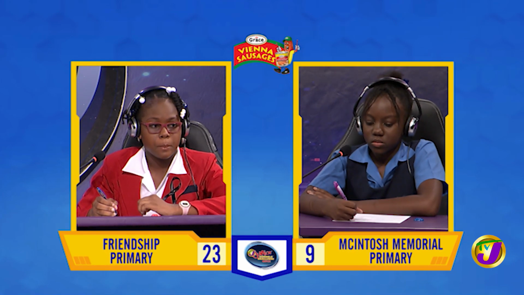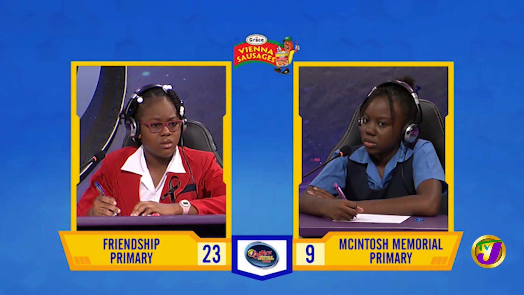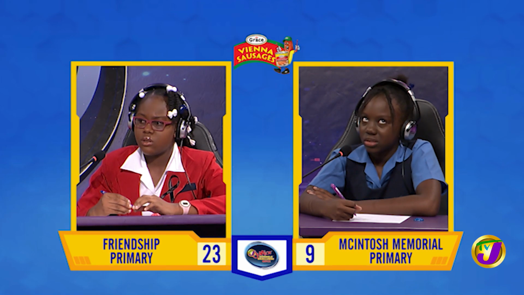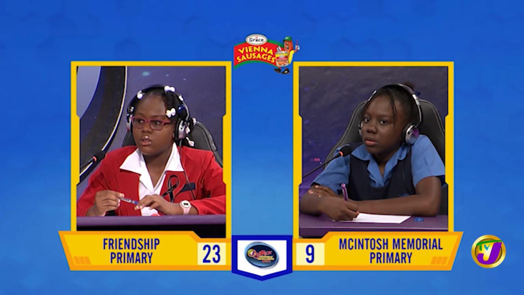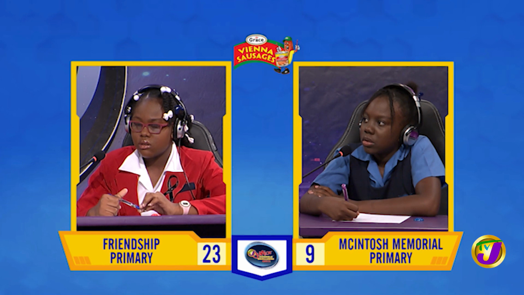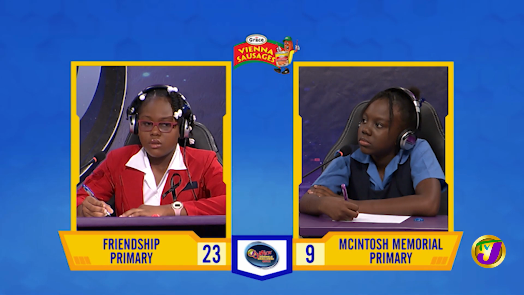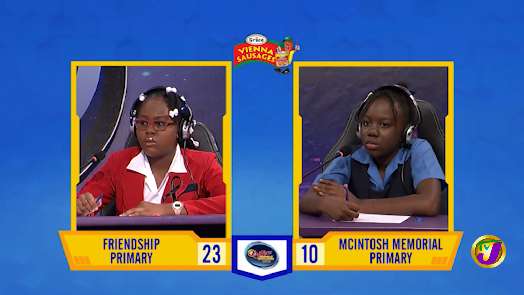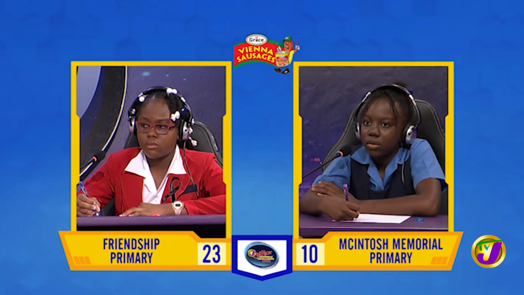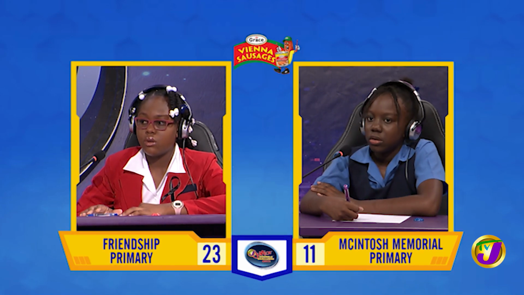Michaela, correct the error in this sentence. Let you and I help the lady. You. Question passes. Tashana, want to try? Let us help the lady. That's incorrect. I should be me. Michaela, by adding a prefix, give the opposite of mobile. Immobile. That's correct. Michaela, form a noun from the word immortal. Immortality. That is correct.